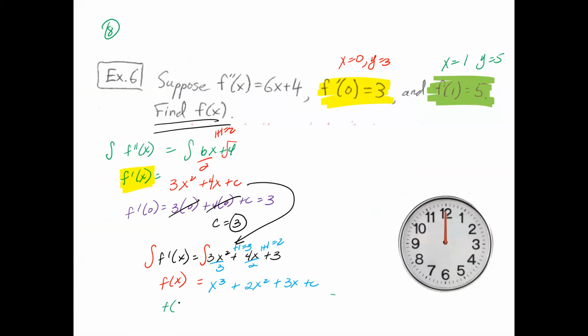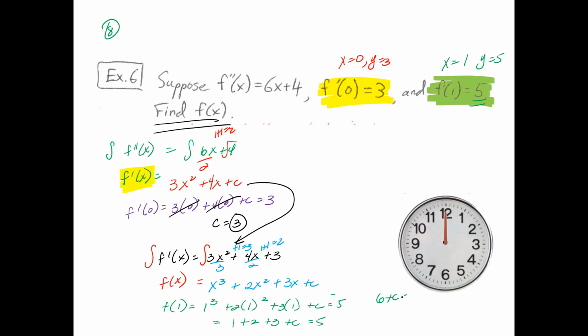So f of 1 is equal to 1 cubed plus 2 times 1 squared plus 3 times 1 plus c. And so I have just 1 plus 2 plus 3 plus c. And remember, this is equal to 5. So let's add everything together.